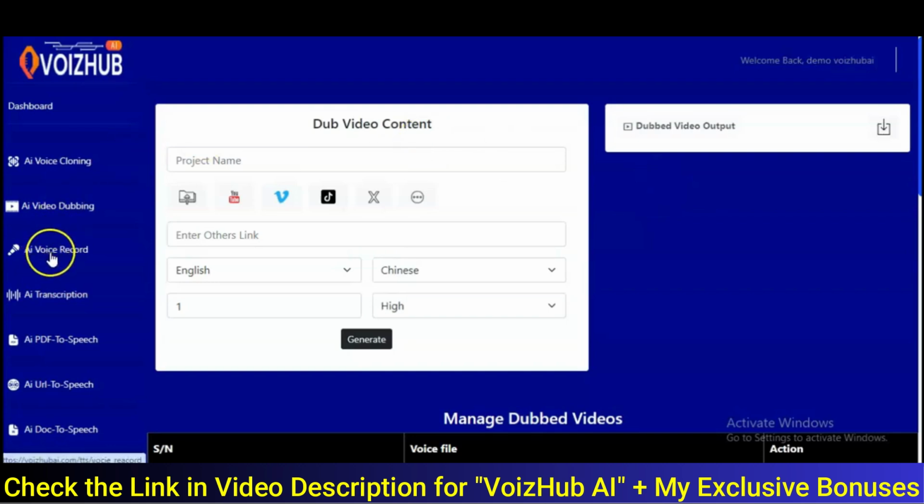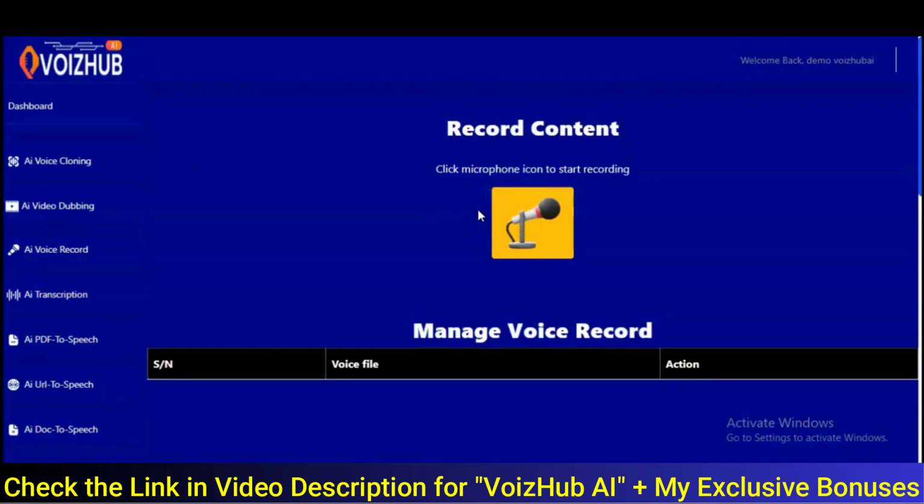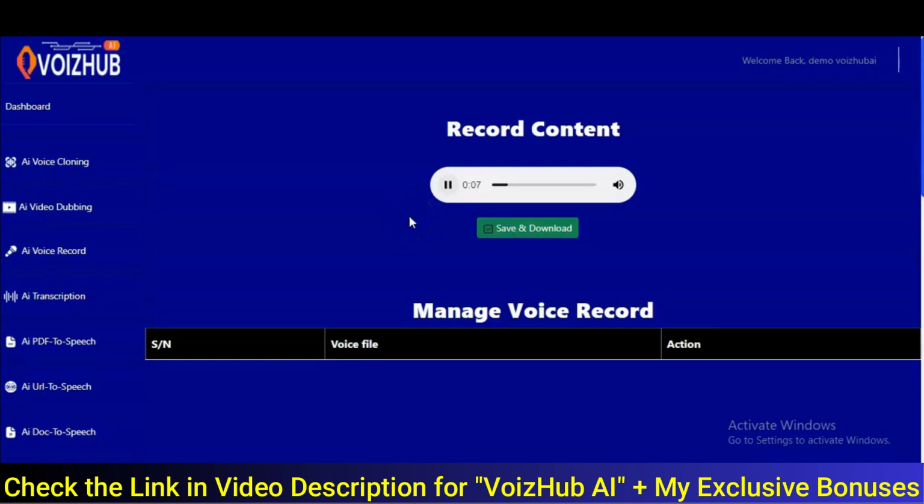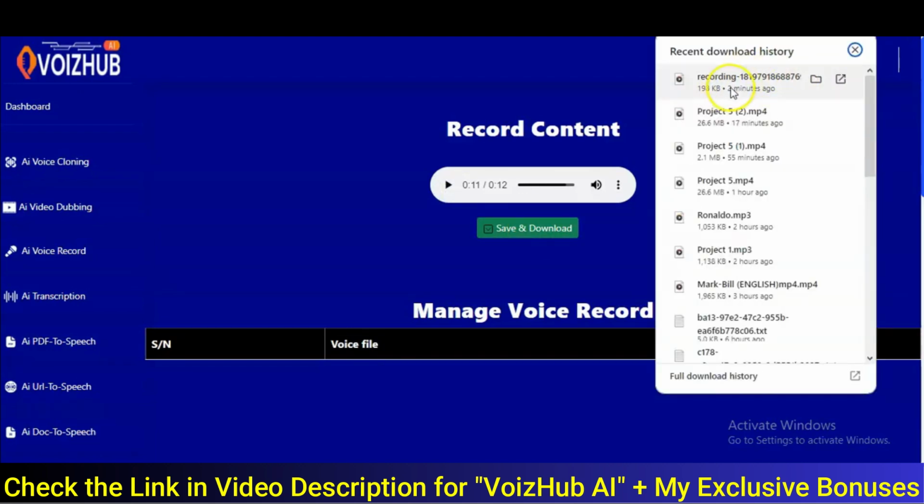Now let's move on. We also have the AI voice record right here, and then you'll be taken to the record content interface right here, and this makes it quite easy for you to quickly record your voice and make use of it for AI voice cloning. How cool is that? All right, now you click on this, then you start recording. Right now my voice is being recorded, and I'm trying to make sure that I have an audio content to use for my AI voice cloning. Click here to save and download your recording, and here is the recording. It has been downloaded to my computer.